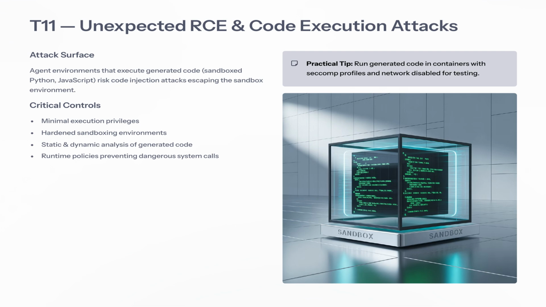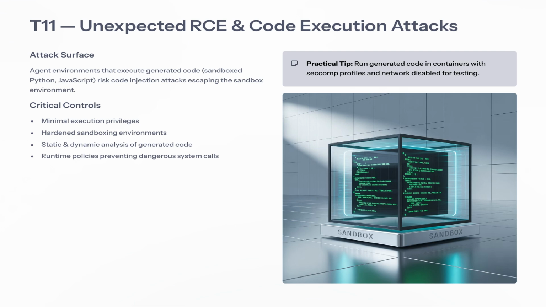As we transition from our discussion on defenses against cascading hallucinations, let's delve into a critical area of concern: unexpected code execution and remote code execution attacks. In environments where generated code is executed, such as sandbox Python or JavaScript, there is significant risk of code injection attacks breaching these protective barriers.